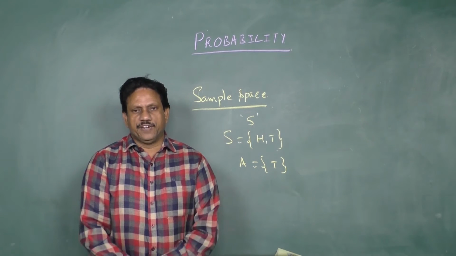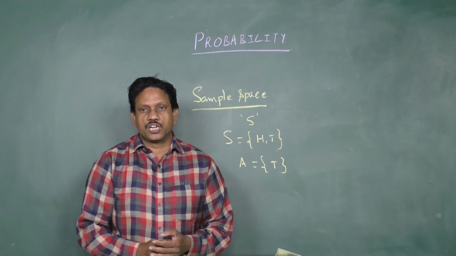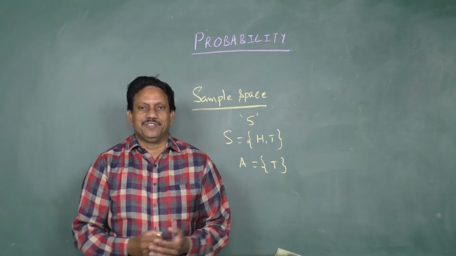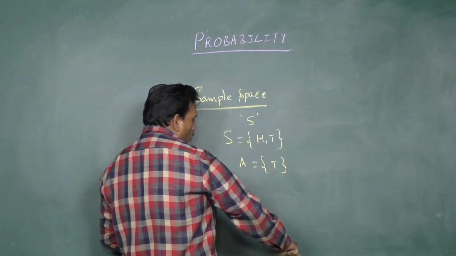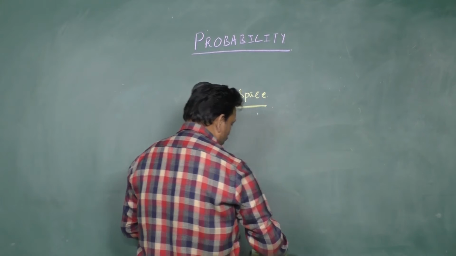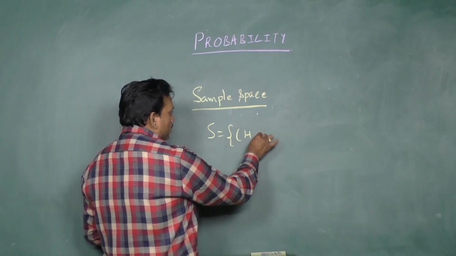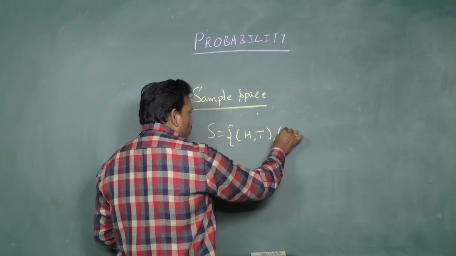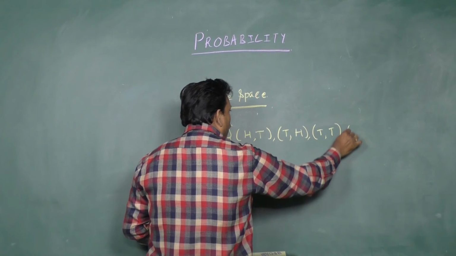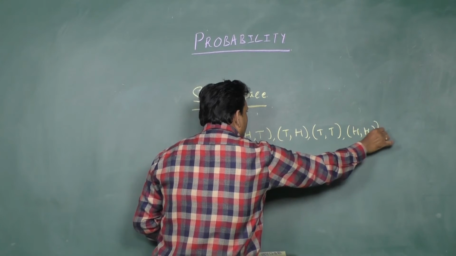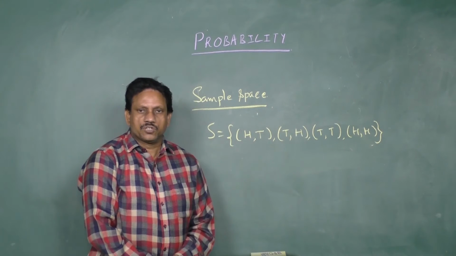Next, mixed event, or compound event, or composite event. A subset of the sample space which contains more than one element is called a mixed event. Tossing a coin twice: if a coin is tossed twice, the sample space is like this. S contains the first coin shows head, second shows tail; first shows tail, second shows head; first tail, second also tail; first head, second also head. These are the possibilities of the sample space when a coin is tossed twice.